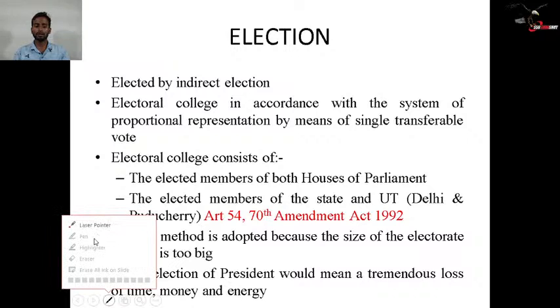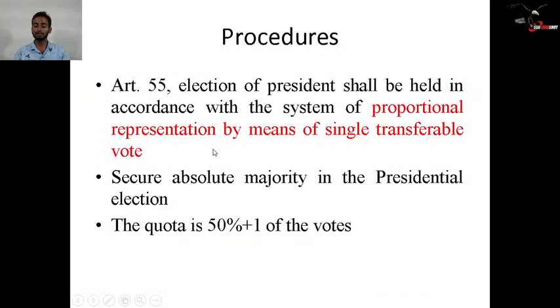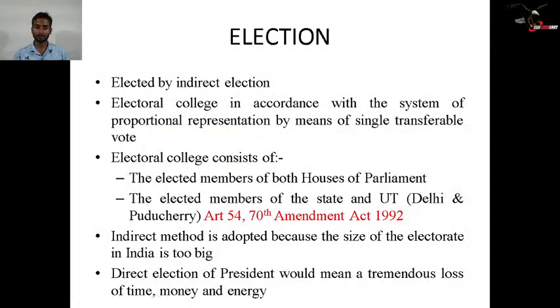When we talk about indirect elections, it means we, the people of India, do not directly participate in the presidential elections. There is an electoral college formed for the participation in the presidential election. Now we will understand who are the part of the electoral college. The electoral college works in accordance with the system of proportional representation by means of single transferable vote. Ladies and gentlemen, you might find it a bit difficult to understand proportional representation by means of single transferable vote, but this plays a very important role in the election process of the President of India.